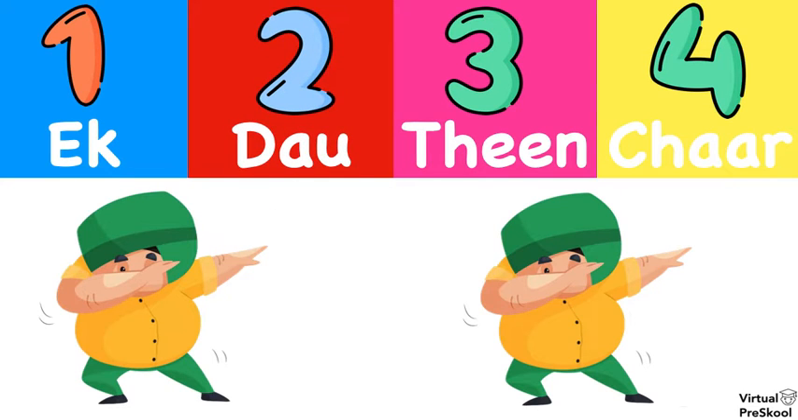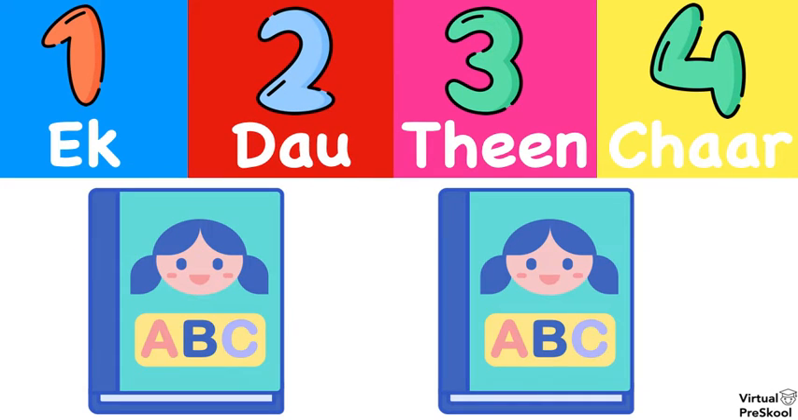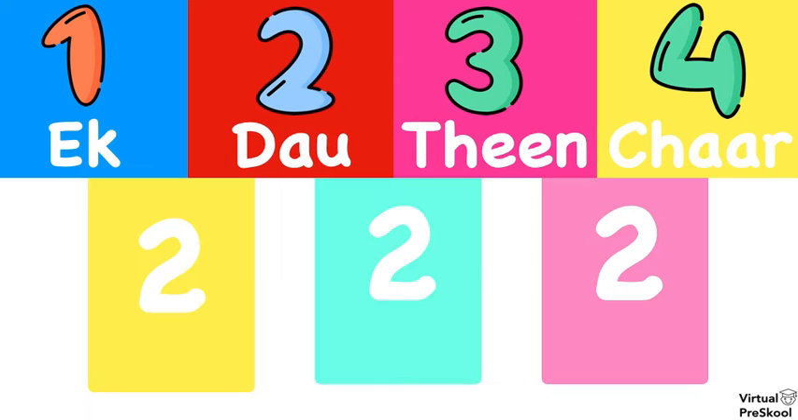There are 2 uncles dancing. How do we say 2 in Hindi? Is it ek, do, teen, or char? Do. There are 2 books. Book in Hindi is kitab. And how do we say 2 in Hindi? Is it ek, do, teen, or char? Do. What was 2 again? Ek, do, teen, char. Do.